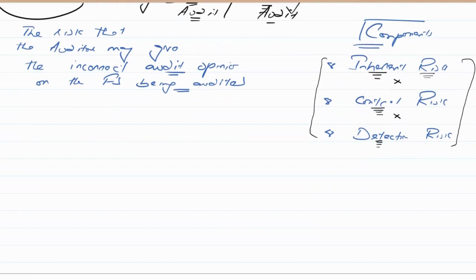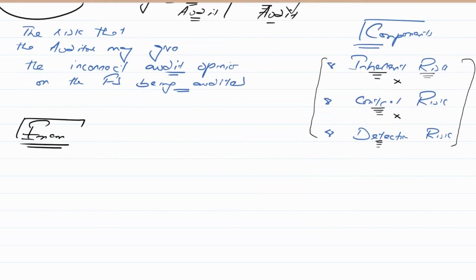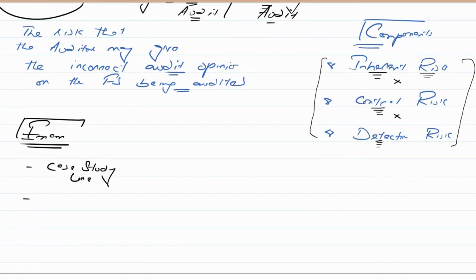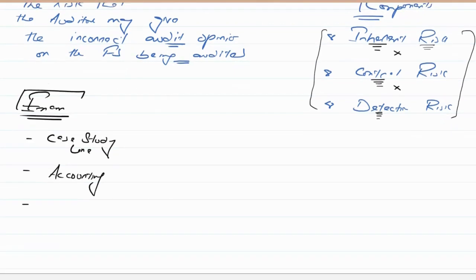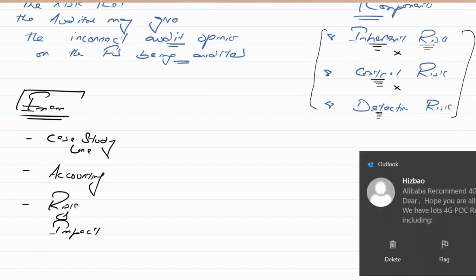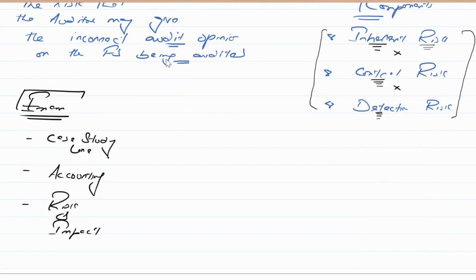So how to write in the exam? Basically you will be starting with the case study line, directly picking it up from the question, then write the accounting of that particular issue, what should have been done, and then what should be done, and then the risk and the impact on the financial statement. I'm not talking about the response right now. I am talking about the risk.